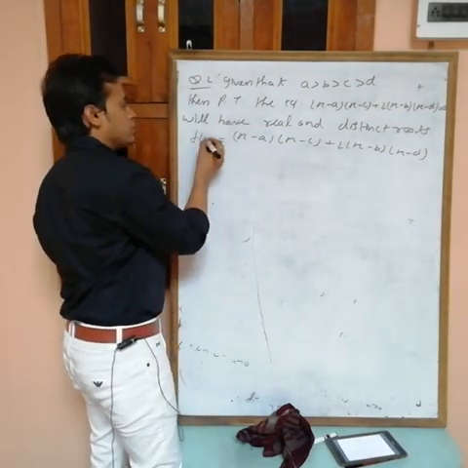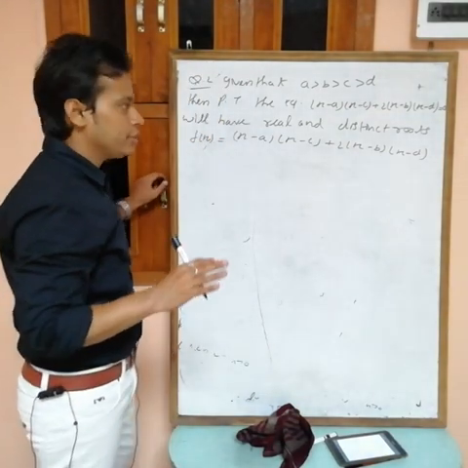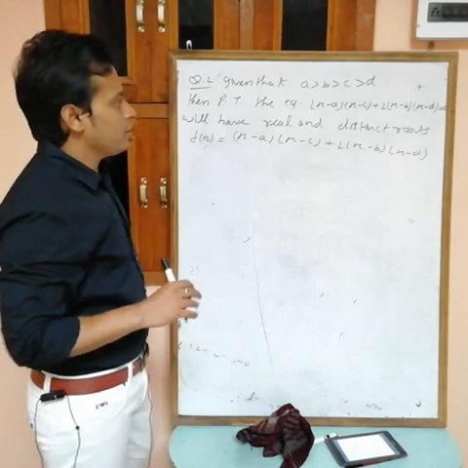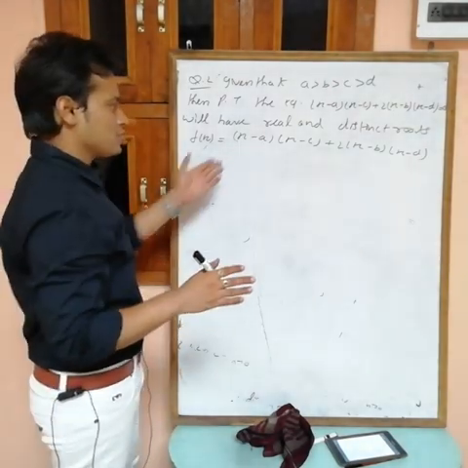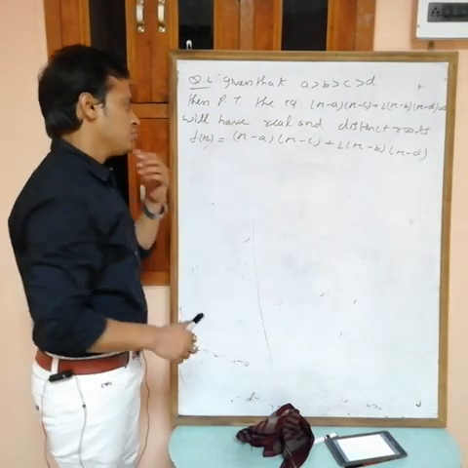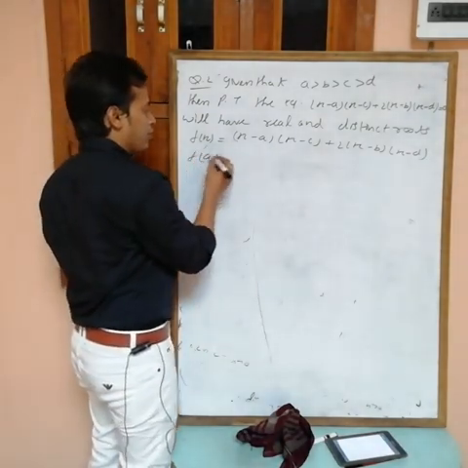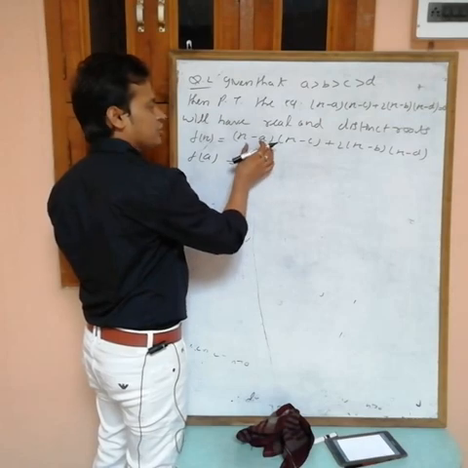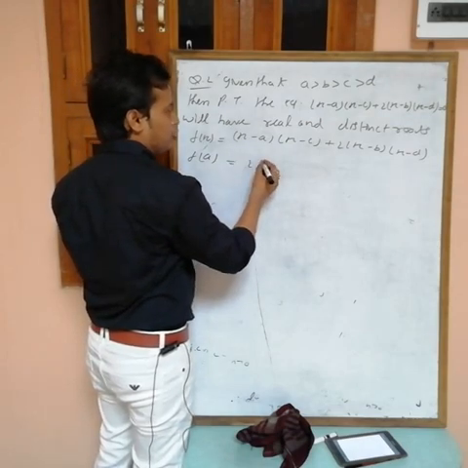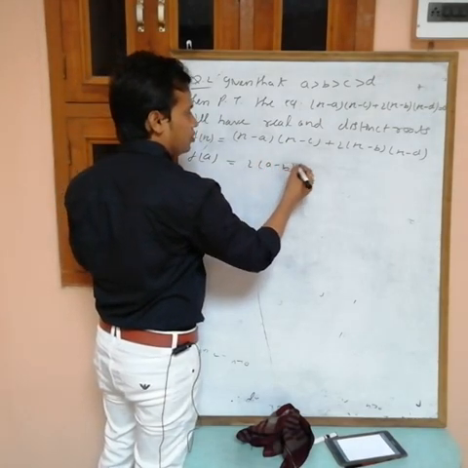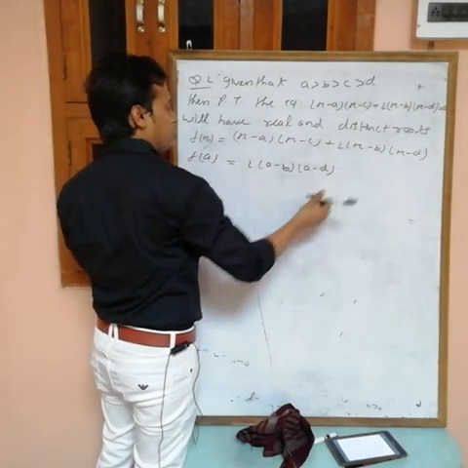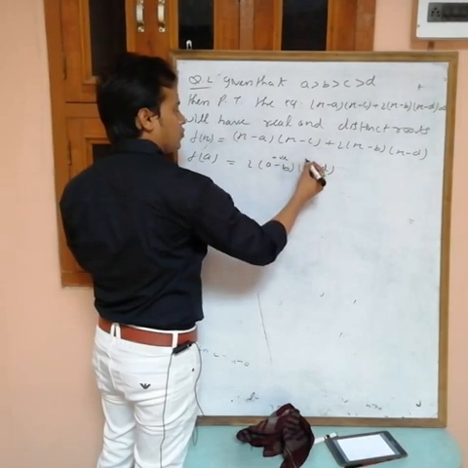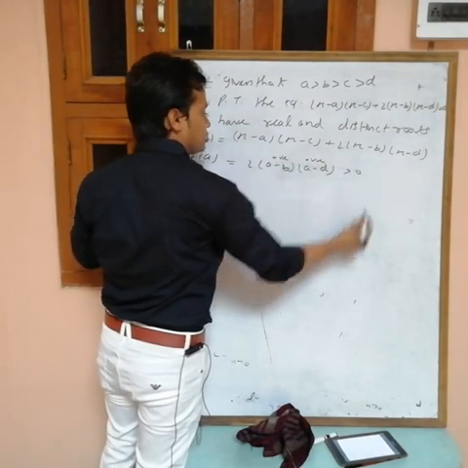I am assuming this one as f(x). Now just find the values at a, b, c, d. This is a quadratic polynomial. If you put x = a, f(a) is 0 + 2(a - b)(a - d). See, a is greater than b and a is greater than d, so it is positive, greater than 0.